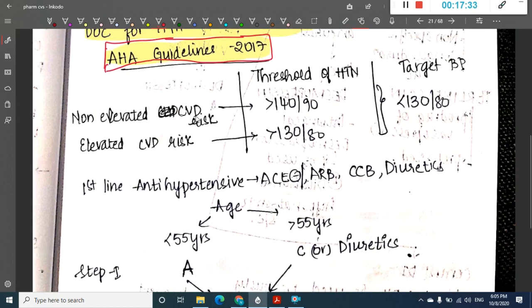When there is no cardiovascular risk for the patient, then the threshold of hypertension is 140/90. When there is elevated cardiovascular risk in the patient, then the threshold of BP which should be taken into consideration is more than 130/80 mmHg. What is the target? The target of blood pressure that should be remembered is less than 130/80 in any case.